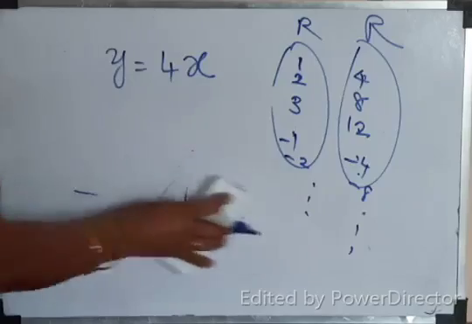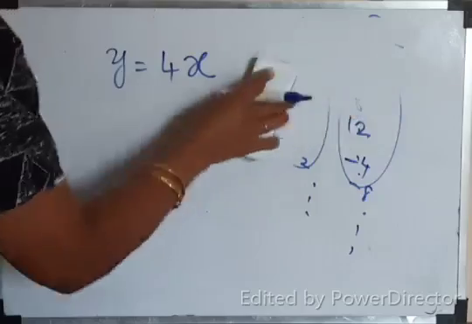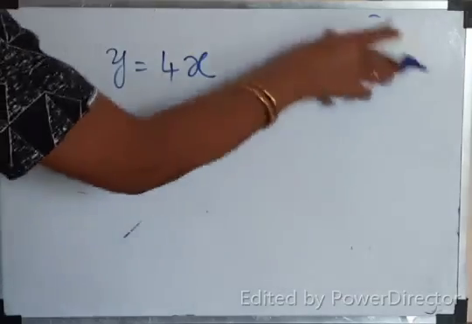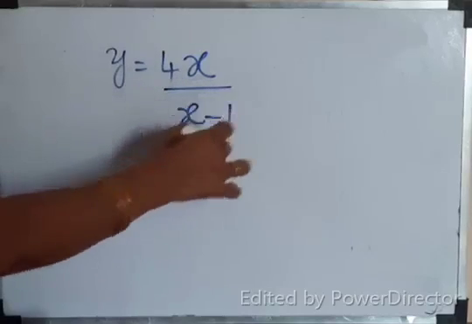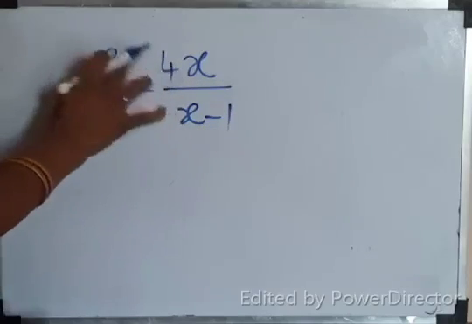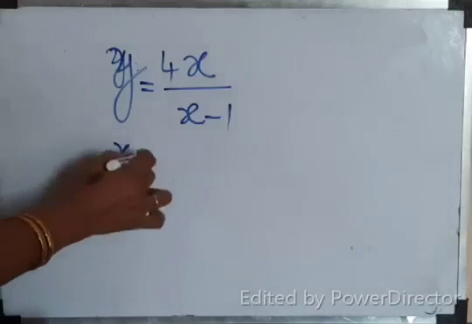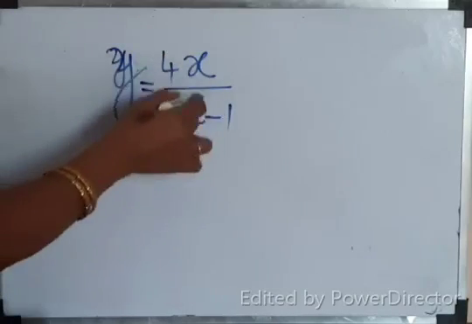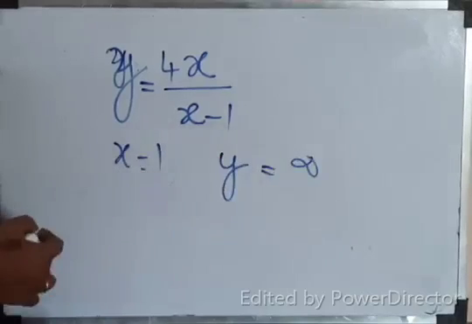Suppose the function is 4x by x minus 1. This is the question. Y equal to 4x by x minus 1. If you substitute x equal to 1, what happens? At x equal to 1, y is undefined, y equal to infinity, undefined.